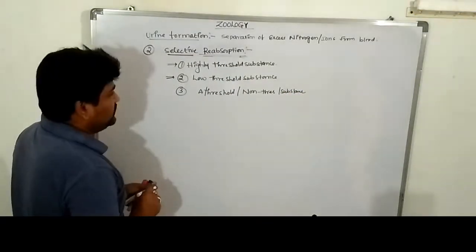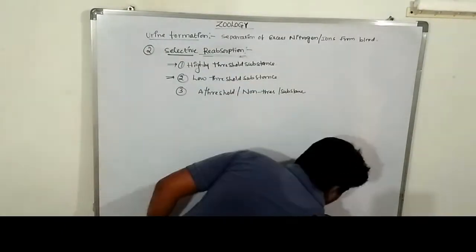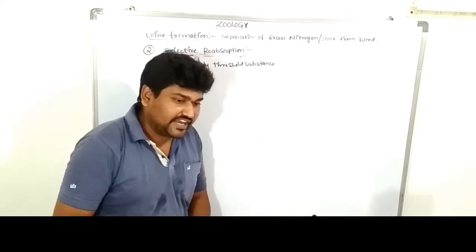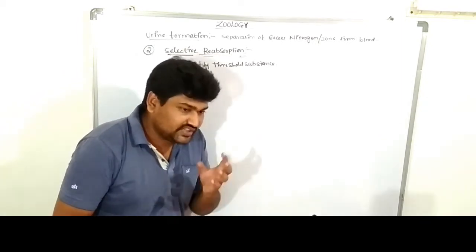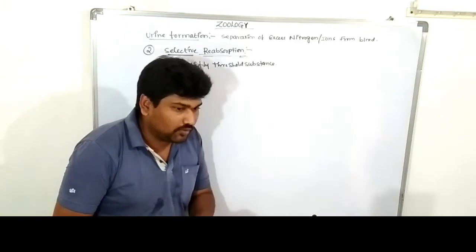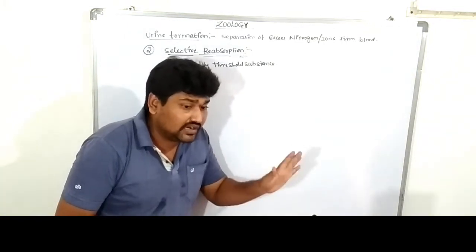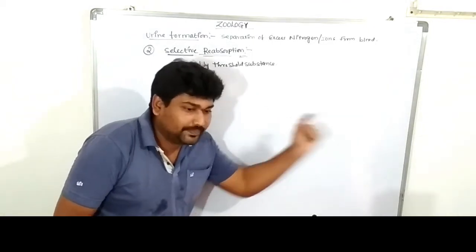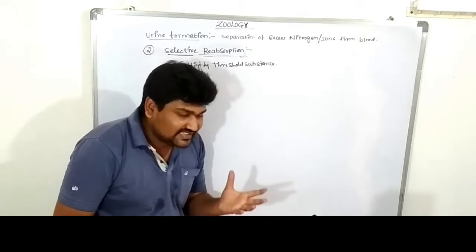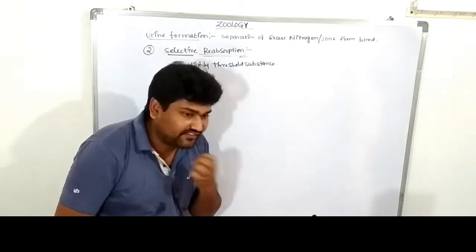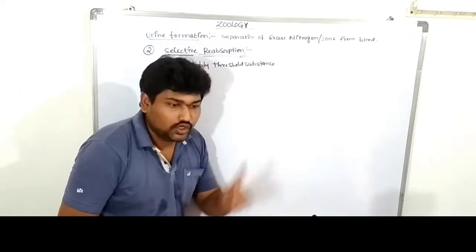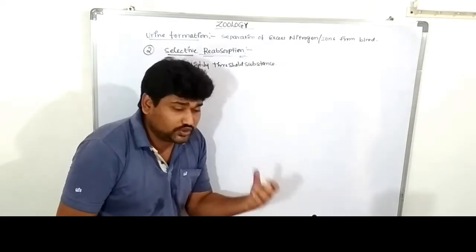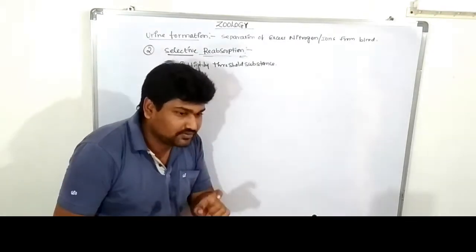Three substances. First one, we are discussing the high threshold substances. What are high threshold substances? Which substances are essential for our body? Those substances come under high threshold substances. These are absorbed 100% from the primary urine. Which substances are very essential for our surviving process or metabolic activities? Those substances are introduced as high threshold substances. These substances are reabsorbed 100%.